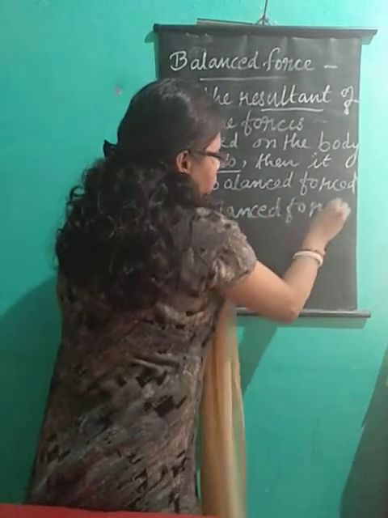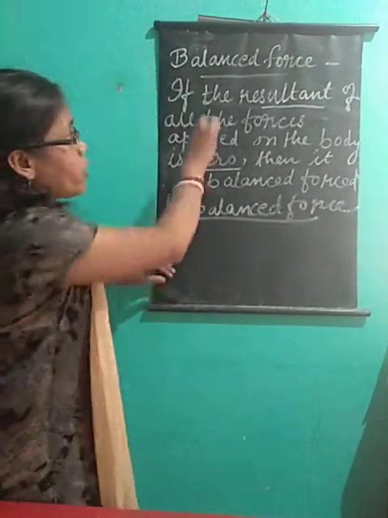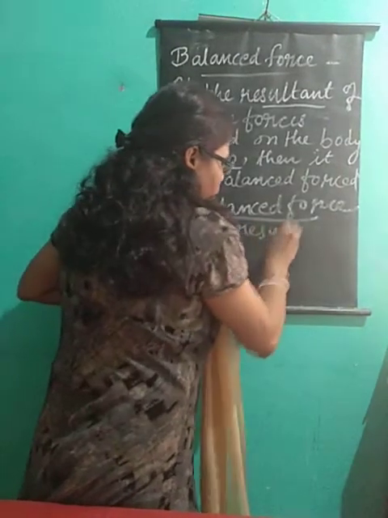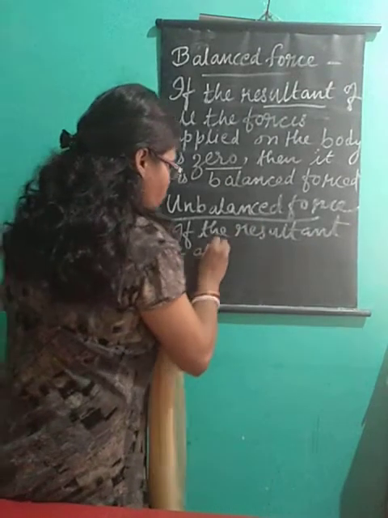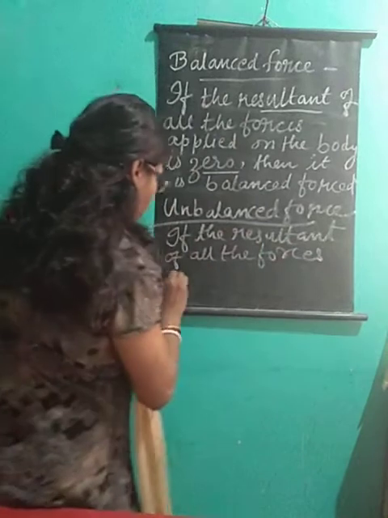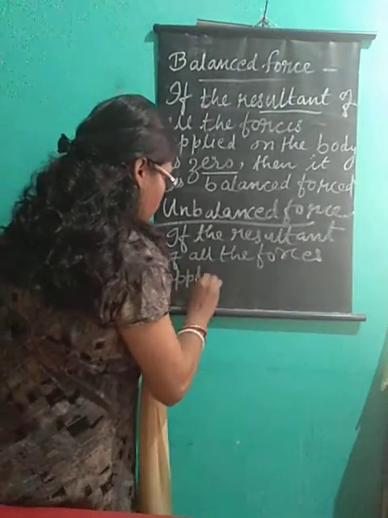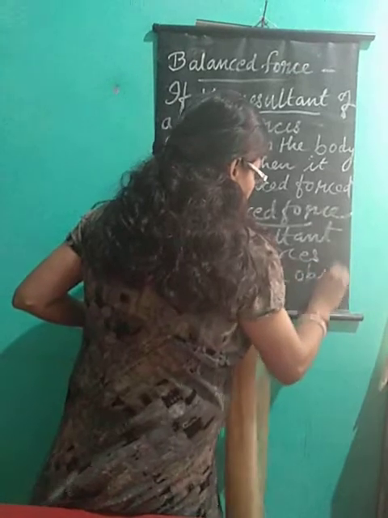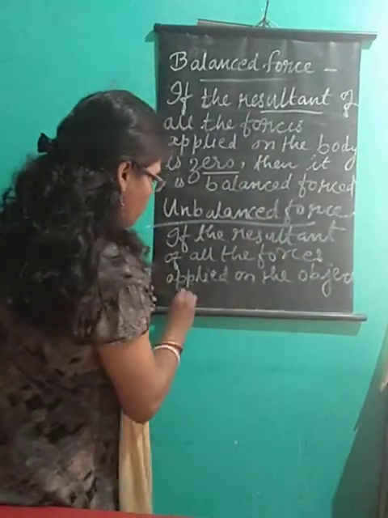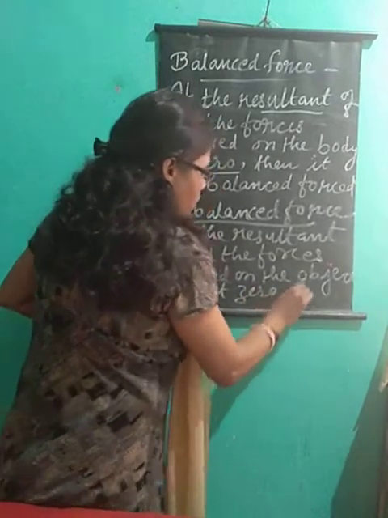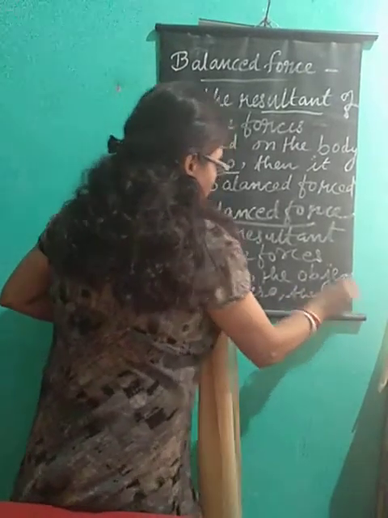Now, what is unbalanced force? Unbalanced force: if the resultant of all the forces applied on the object is not zero, then it is unbalanced force.